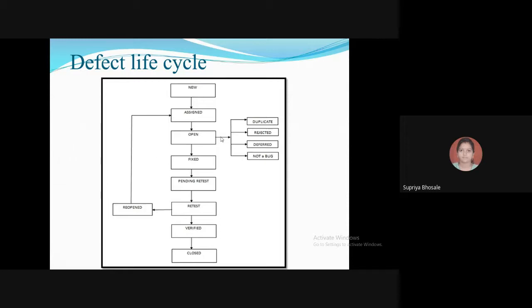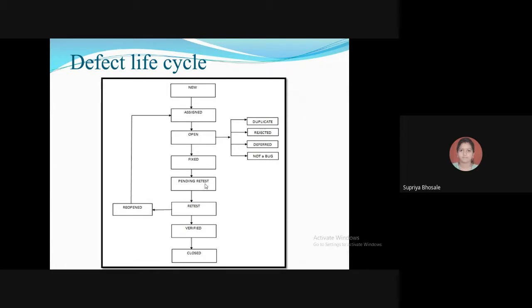Okay. Then next is pending retest. After fixing the defect, the developer has given that particular code for retesting to the tester. So here the testing is pending on the tester's end.